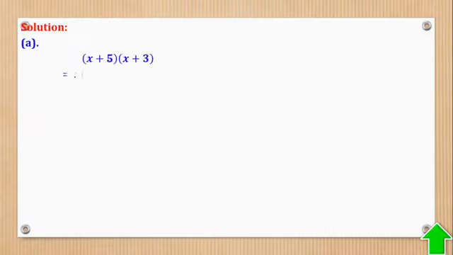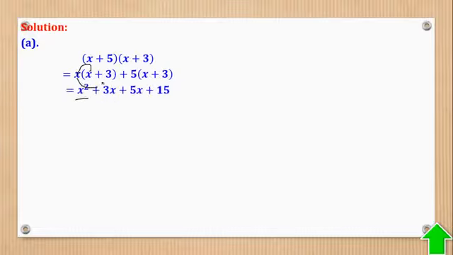So this is what we have in part A. First thing to do is to get this x times the whole of this, then this 5 times the whole of this. Then we bring the x inside. So x times x, x squared, x times 3, 3x, 5 times x, 5x, and 5 times 3, 15. All are plus because of this. Then we collect like terms. 3x plus 5x gives you 8x.